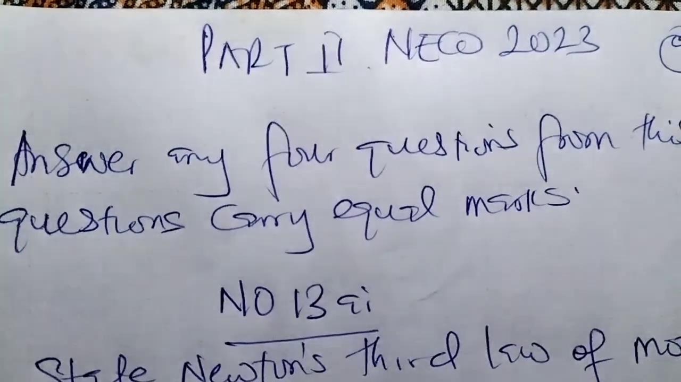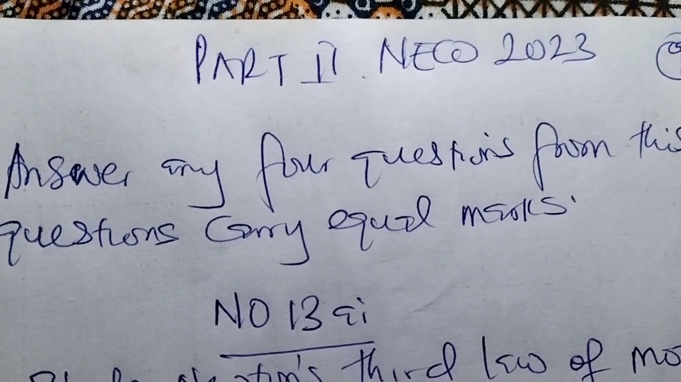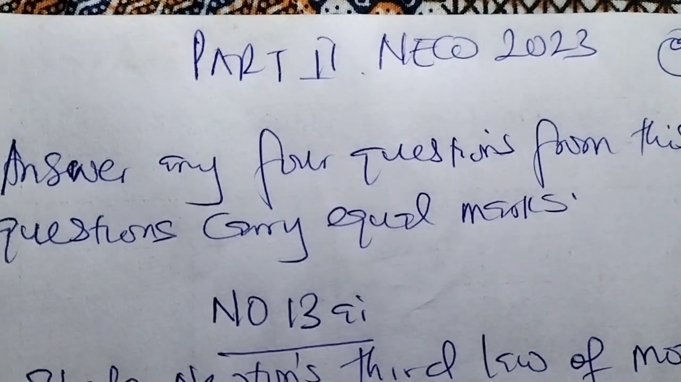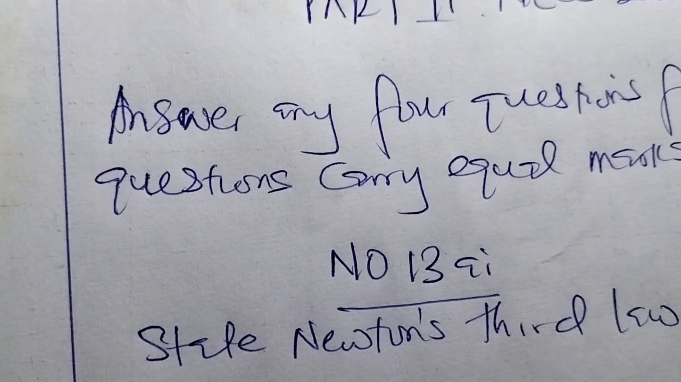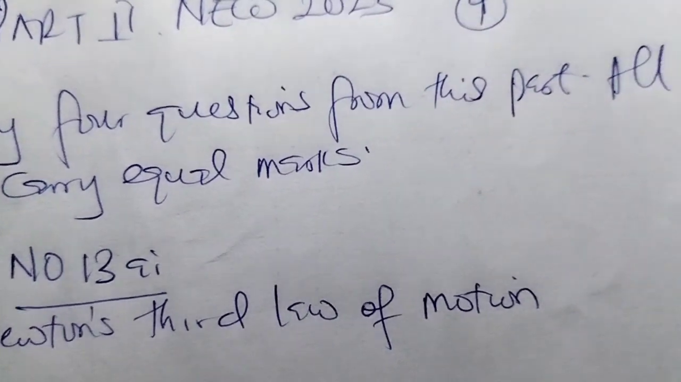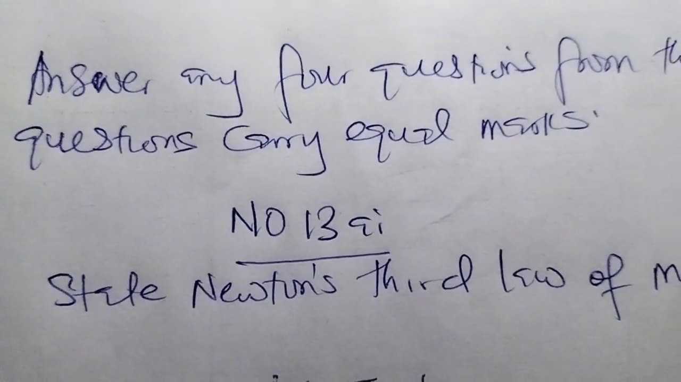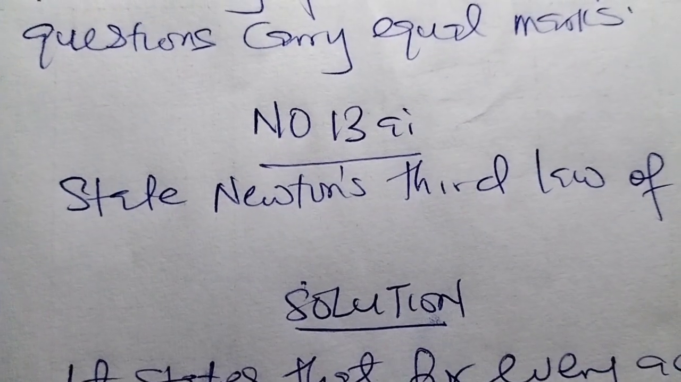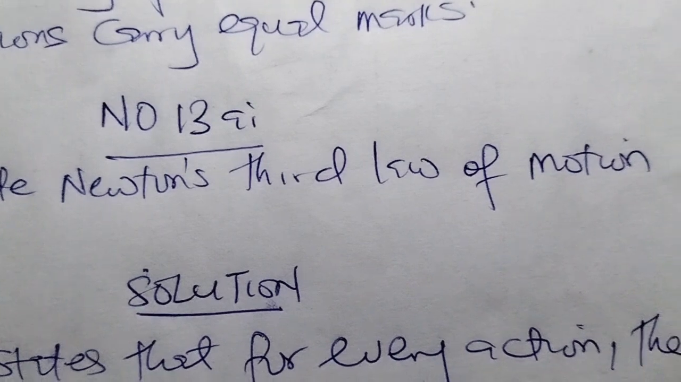So let's look at this question. NECO 3. We're going to start with part 2 of the theory, because part 2 is where the marks lie. The question says, answer any 4 questions from this part. All questions carry equal marks. Number 13A I says, state Newton's third law of motion.